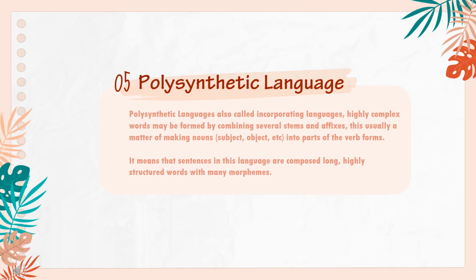Highly complex words may be formed by combining several stems and affixes. This is usually a matter of making nouns, like subject, object, etc., part of the verb forms. It means that sentences in this language are composed of long, highly structured words with many morphemes.